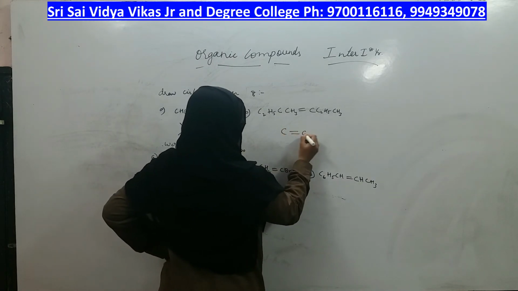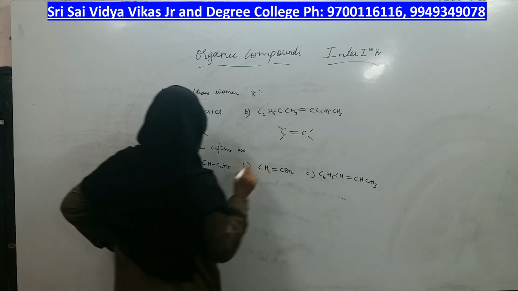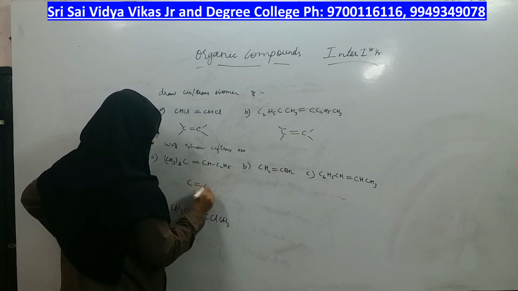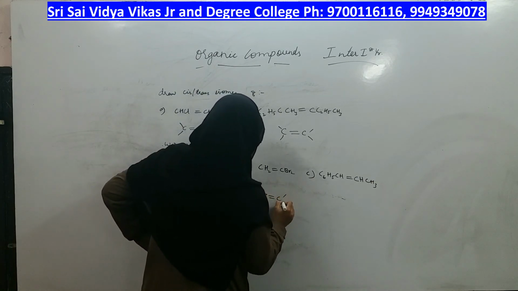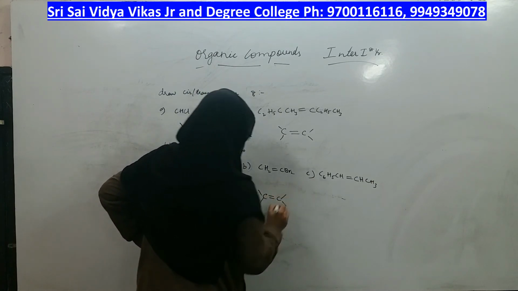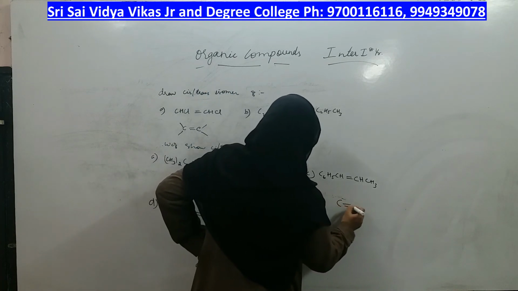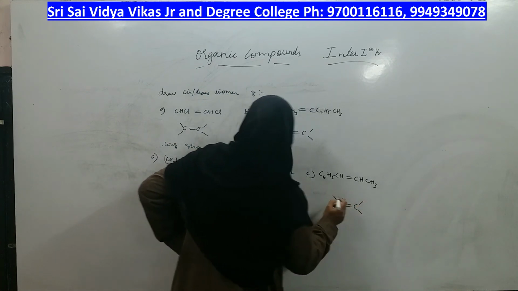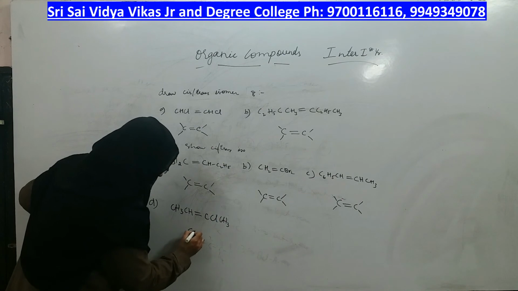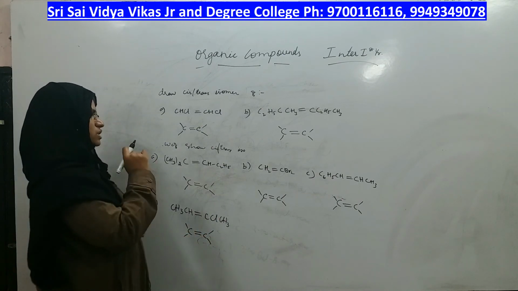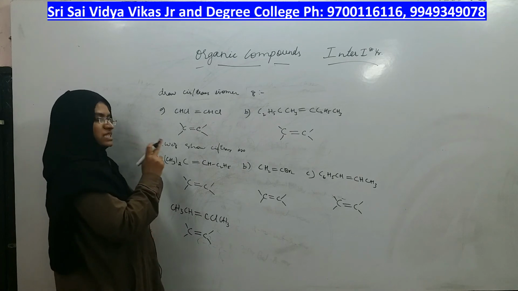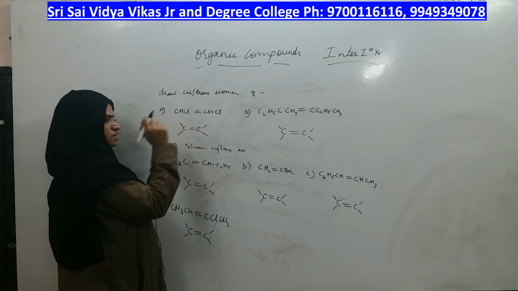Always you first do this. Everyone has this skeleton only. Here also we will do this. Same way here also, first write this. After writing this, it will be very easy for us to identify the groups present around this carbon and this carbon, right?